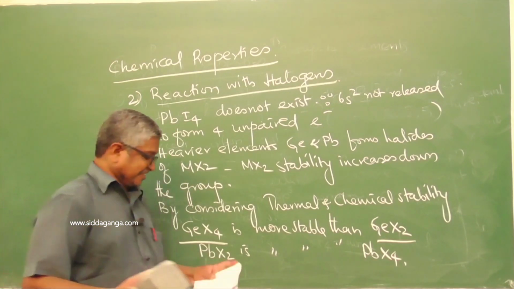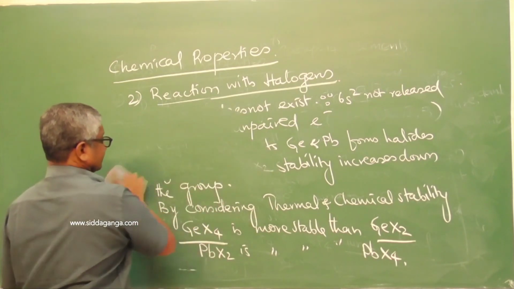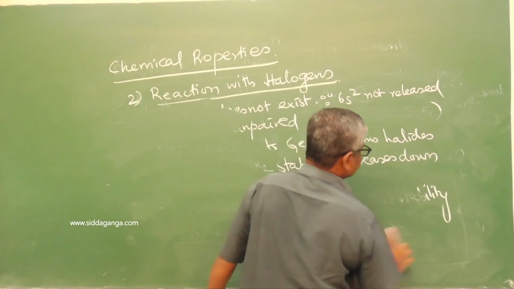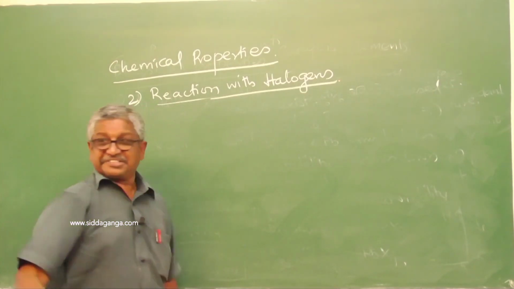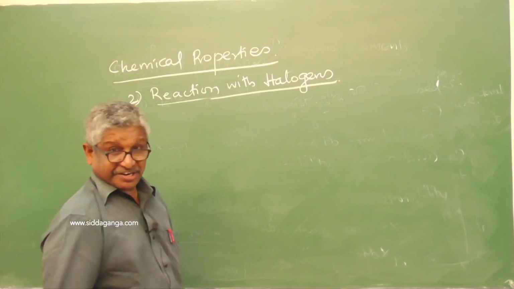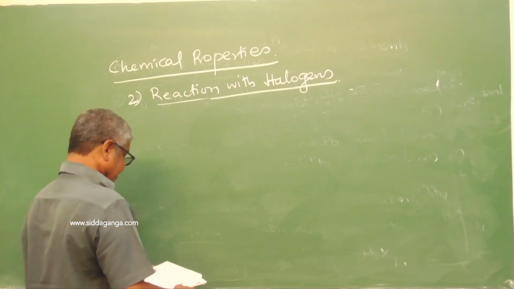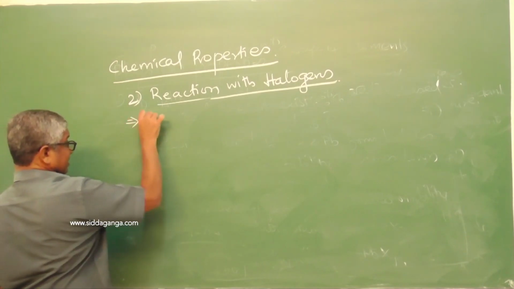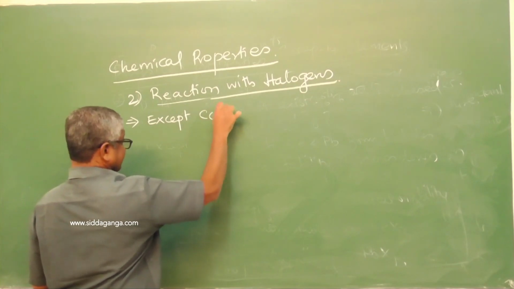Next, carbon tetrachloride is excluded. Other tetrachlorides are easily hydrolyzed by water, except carbon tetrachloride.